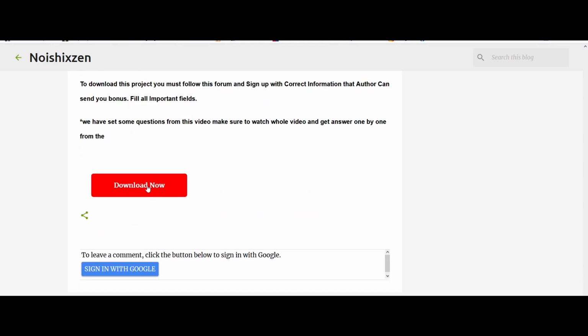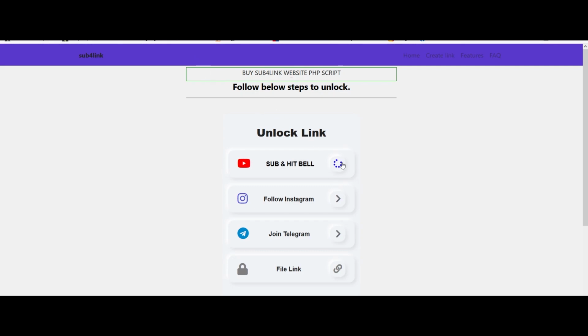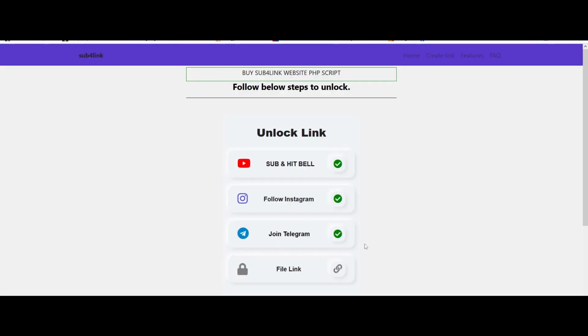Here's a Download Now button. When you press the Download Now option, there is another subscribe and hit bell link. If you have already subscribed, just skip it, because some of them are not subscribing, so it will verify you have subscribed. Then also follow my Instagram, because I have recently opened Sketchware SWP Instagram for you all, to give you some real-time reels. Then also make sure to join our official Telegram, and it will verify the three things. Now go to the link.